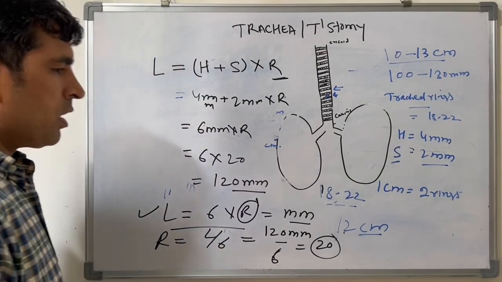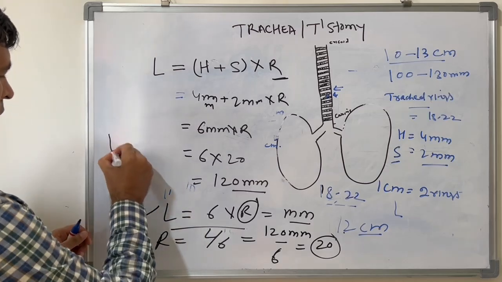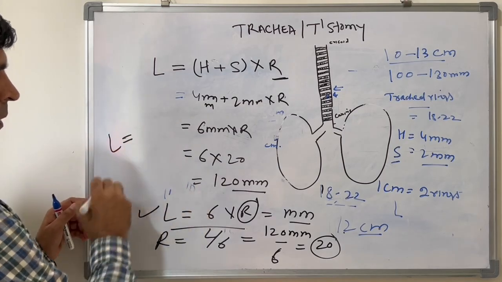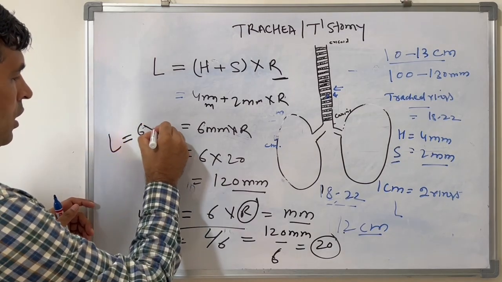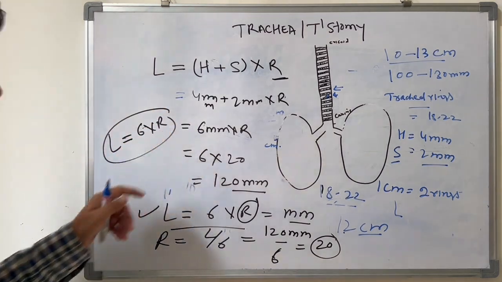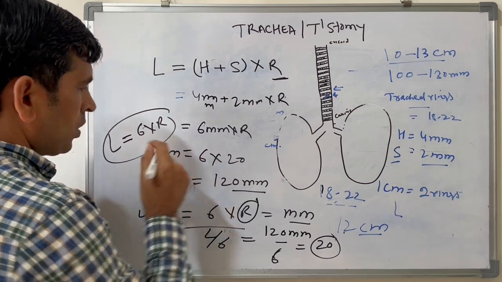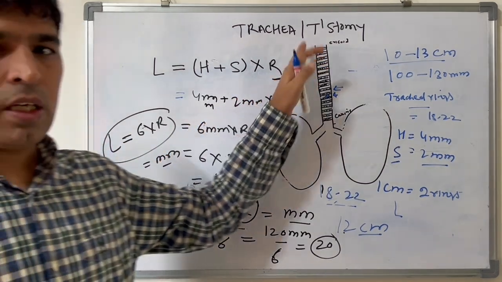So this formula is important: length of the trachea equals 6 into R, where R is the number of rings, and the length comes in mm. So this is all about the trachea and tracheostomy.